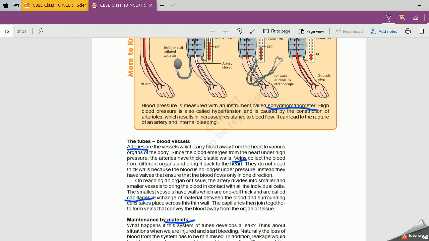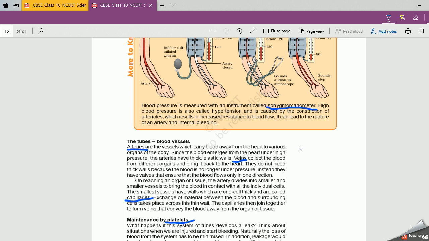So, what are the arteries? Arteries are the vessels. First point, note down the differences between your arteries and veins in your notebook. It is a very important question. Arteries carry pure blood, right here, pure blood, from the heart to the different organs of the body. Clear? First point is arteries, they carry pure blood away from the heart to various organs of the body.